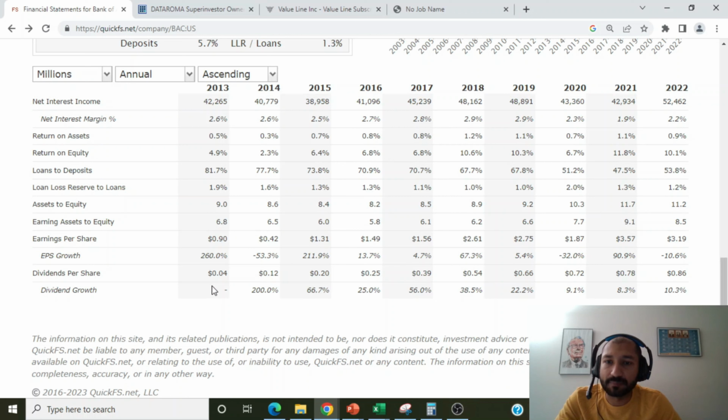Back in 2013, the company paid out about 4 cents per share as dividend, and for the year 2022, it paid out about 86 cents per share as dividend. Over the past 10 years, we can see that Bank of America not only consistently paid out dividends, but it hiked its dividends every year for the past 10 years.